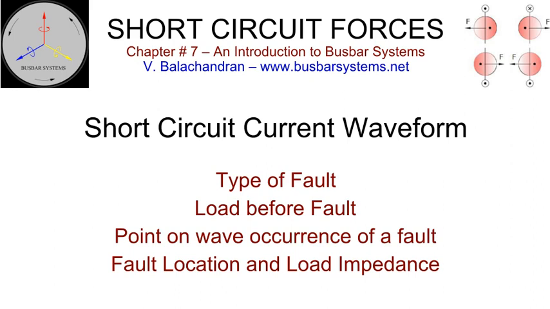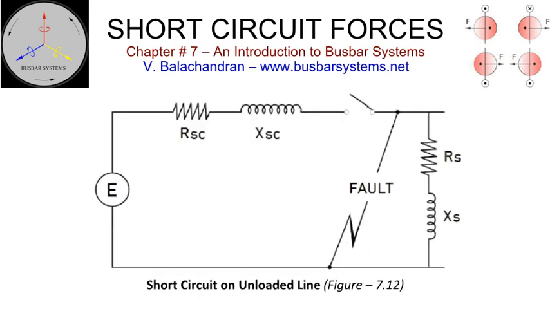The magnitude and power factor of the load will have only a marginal impact on the DC component of the fault current. Point on wave of occurrence of a fault. The instant of the occurrence of the fault on a wave will determine the magnitude of the DC component of the current.